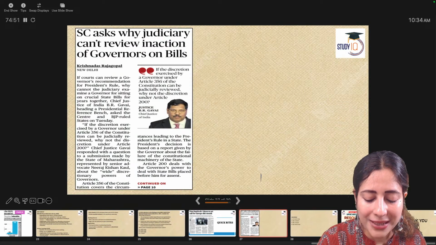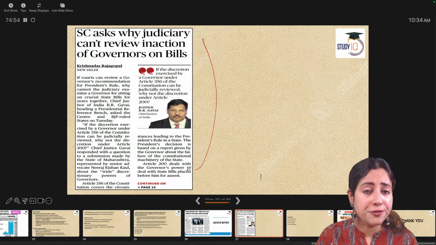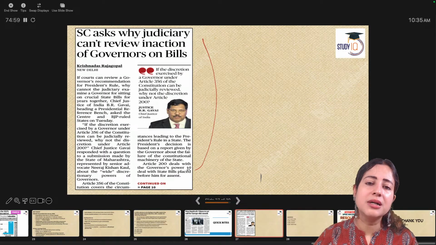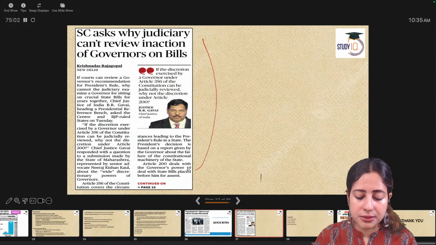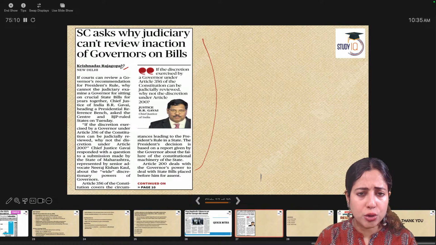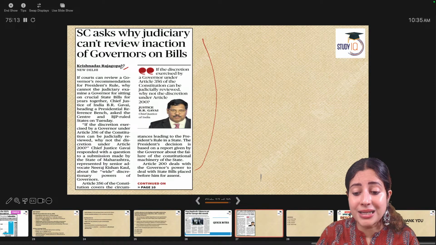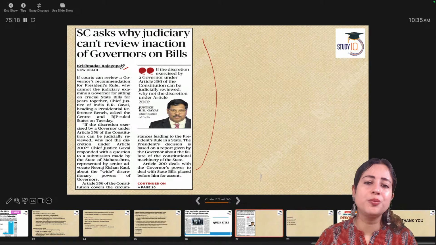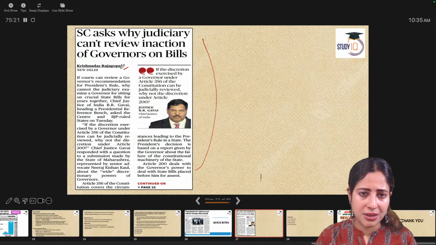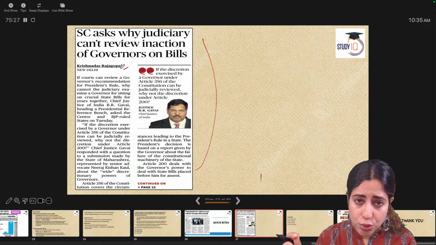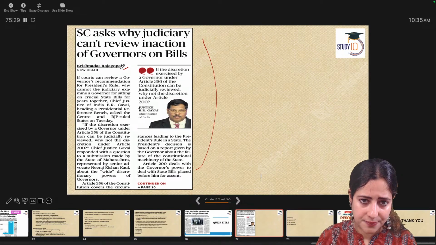And the next quick bite is once again, page number 1, the front page. It's a continuation of the previous debate. Supreme Court is saying when a governor is reserving a bill for presidential permission and the courts can interfere in that case, then today, if the governors are not taking any action on bills passed by state legislatures for months, why cannot the Supreme Court come and interfere here? It is not about judicial activism, according to Supreme Court. It is about restoring the legislative process in states.